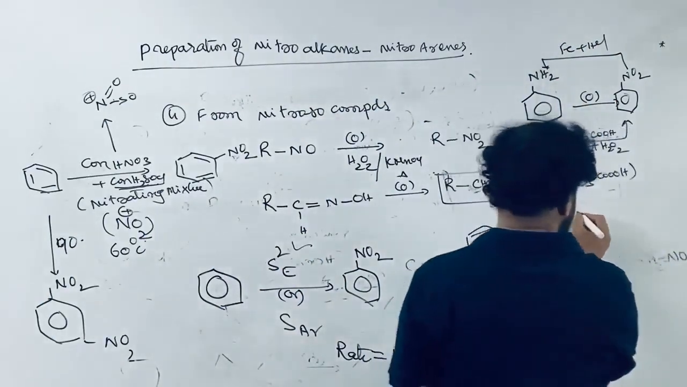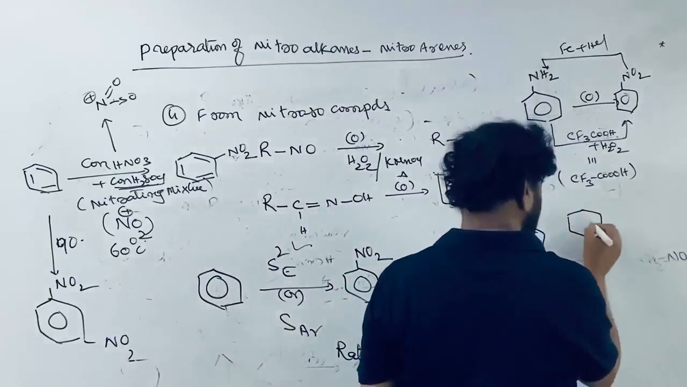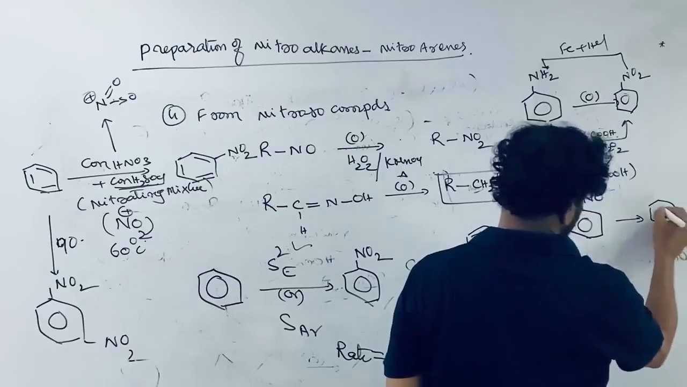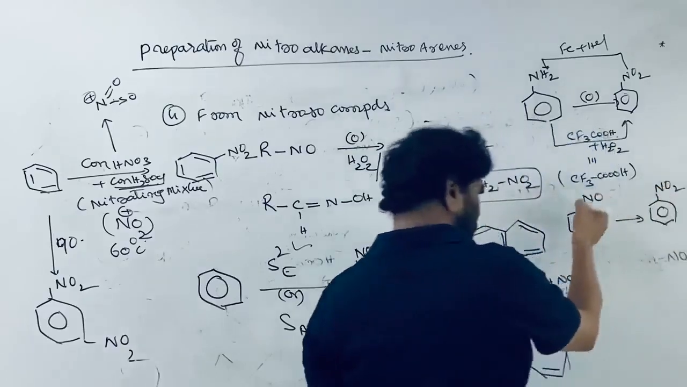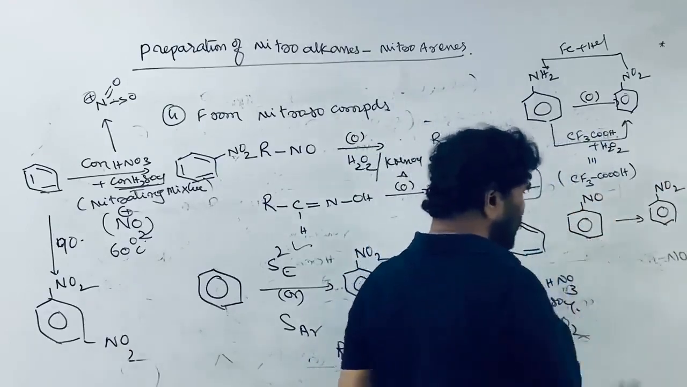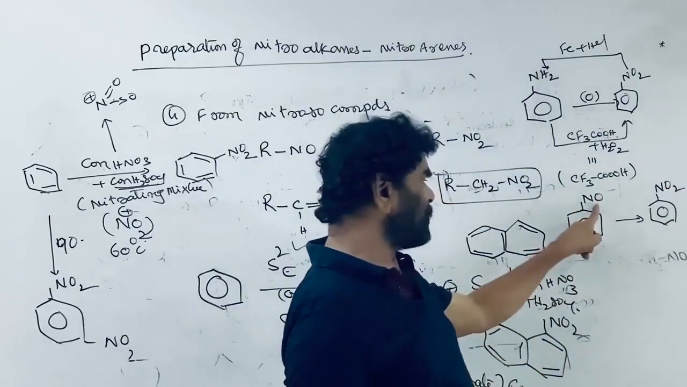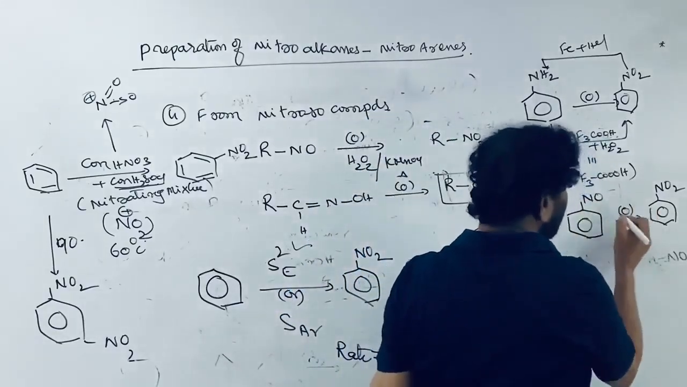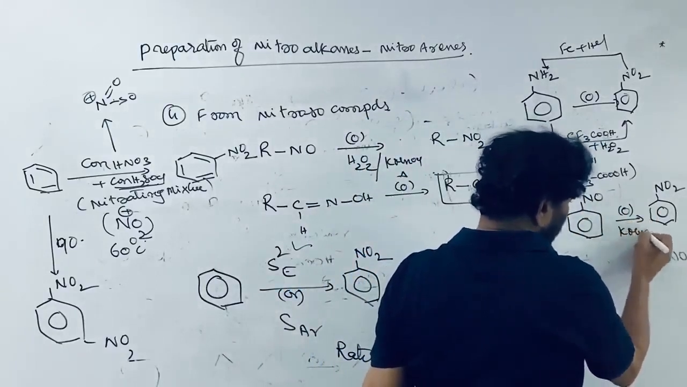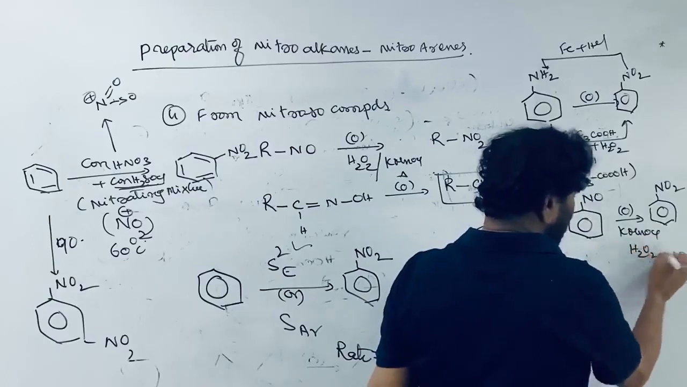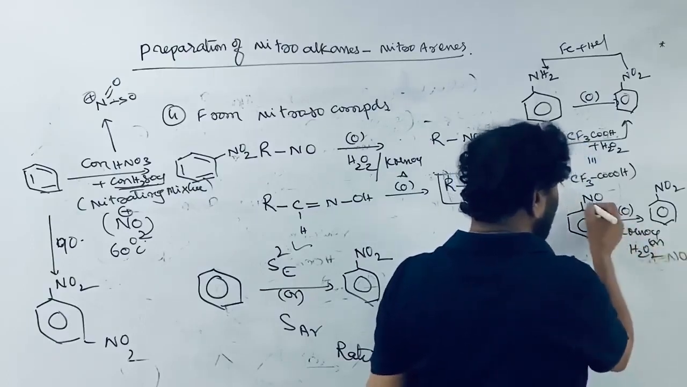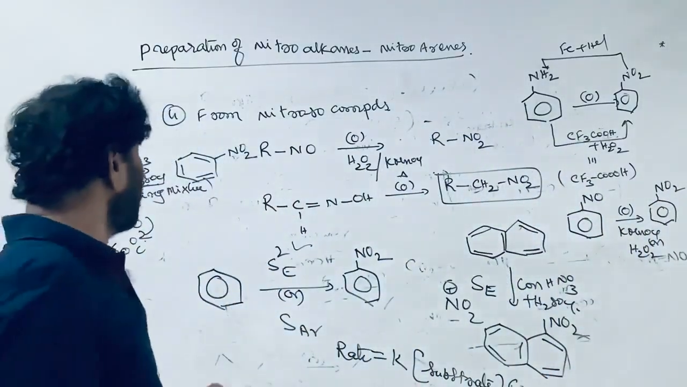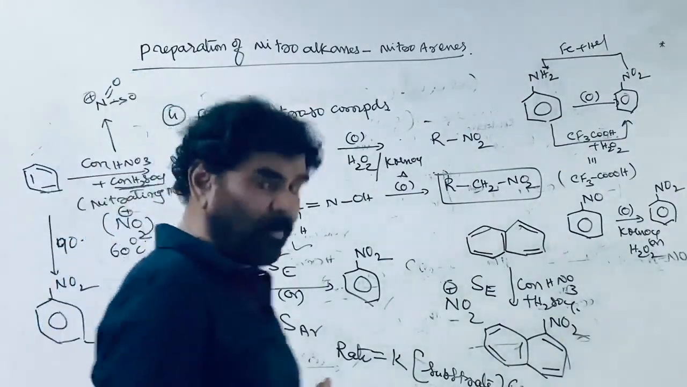The next one is nitrosobenzene. The other way is nitrosobenzene to nitrobenzene. See, when benzene is treated with NaNO2 plus HCl, nitrosobenzene is formed. This nitrosobenzene on oxidation with KMnO4 or any oxidizing agent, hydrogen peroxide or anything, is oxidized to nitrobenzene. So these are the important methods of preparation of the nitro compounds.